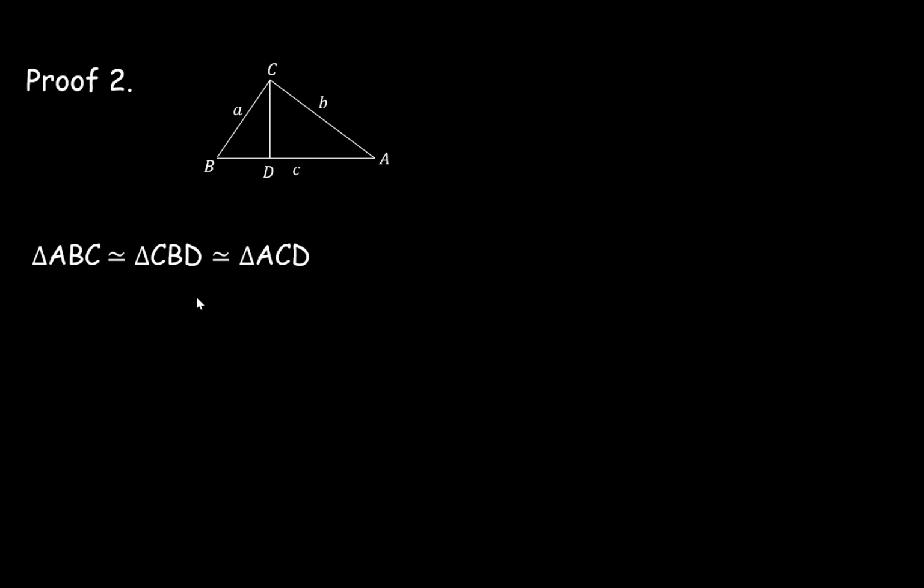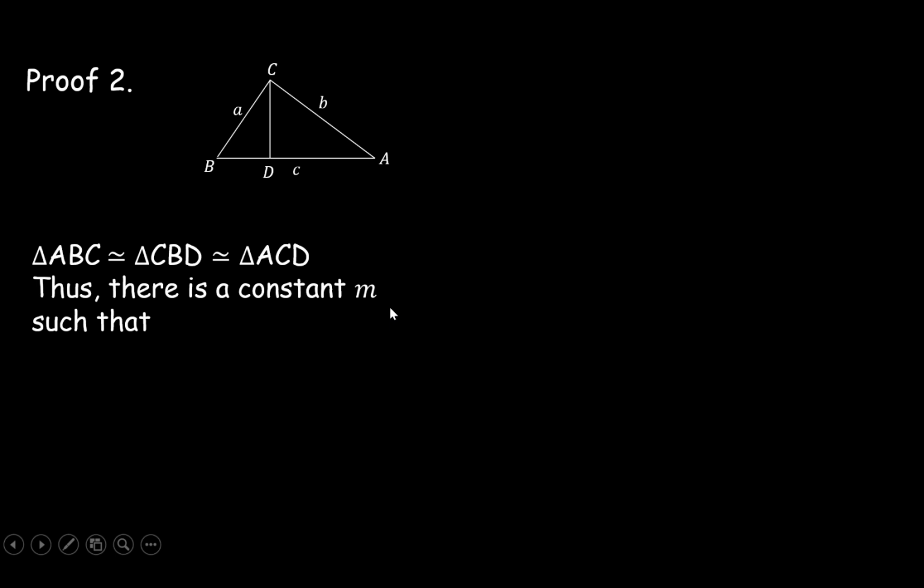Once you have that, then here is the key observation. There must be a constant denoted by m such that E_A equals m a squared, where E_A is the area of the triangle on the left, and a is the hypotenuse here. And E_B is equal to m b squared, where E_B is the area of the triangle on the right, and then E_C equals m c squared, where E_C is the area of the big triangle ABC. Well, this is a fact that works for any two-dimensional shapes that are similar to each other.